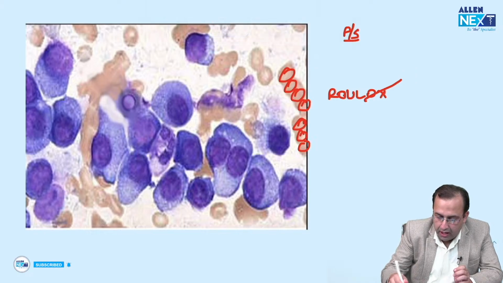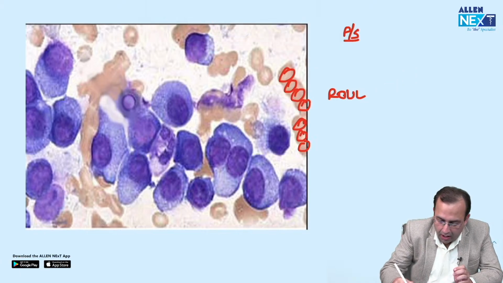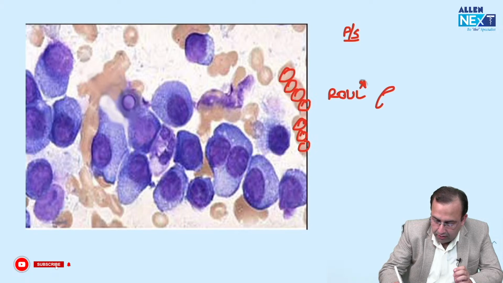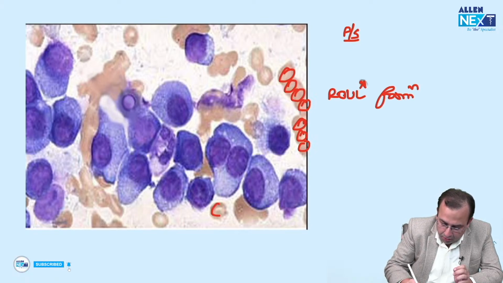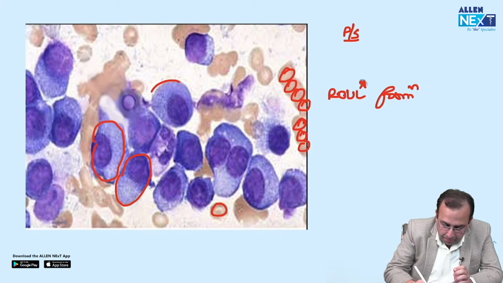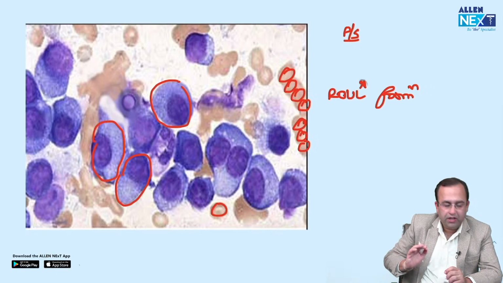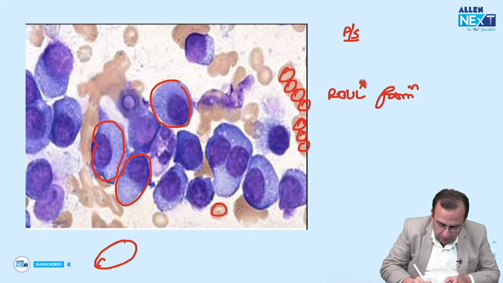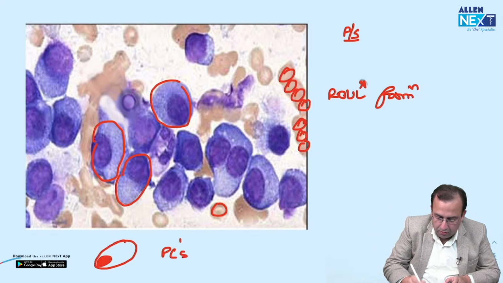As compared to the RBCs, you see the presence of very large cells, abundant cytoplasm, eccentric nucleus. This is what plasma cells look like.